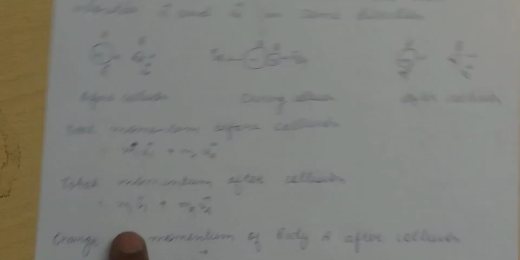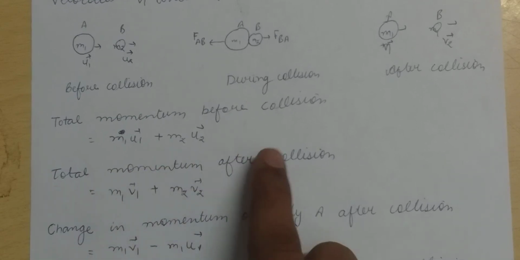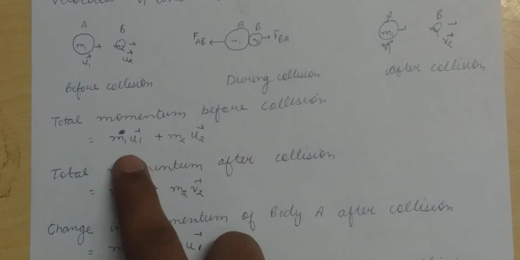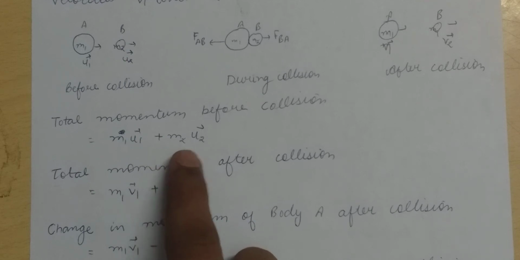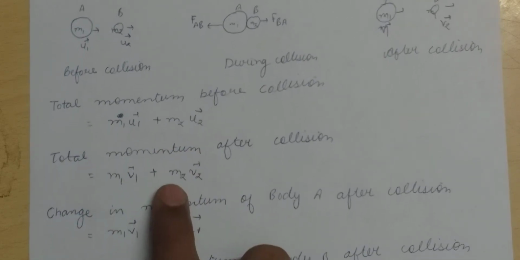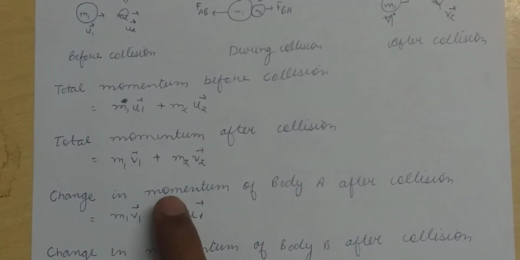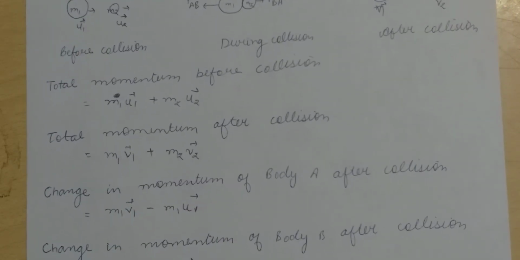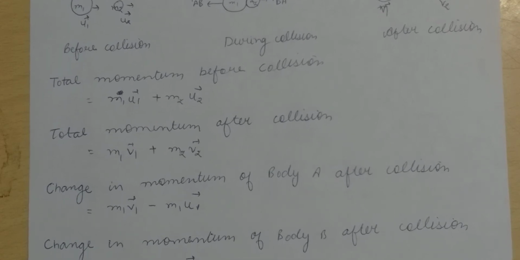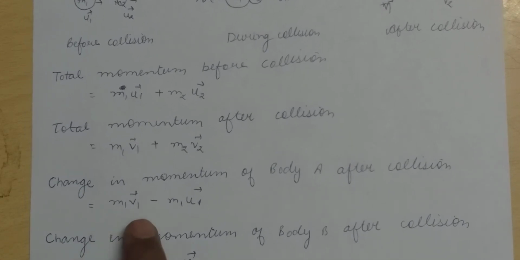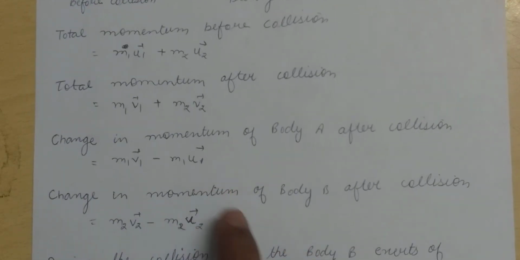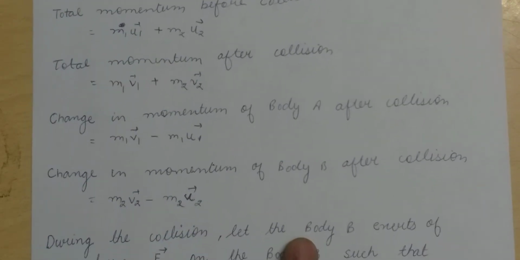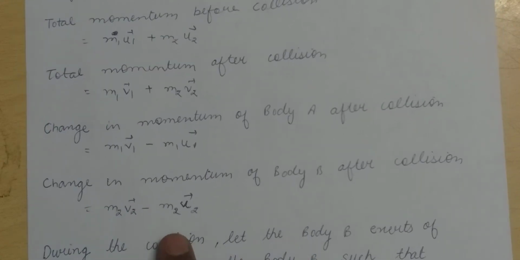So let's start. Total momentum before collision is equal to m1 u1 vector plus m2 u2 vector, and total momentum after collision is m1 v1 vector plus m2 v2 vector. So change in momentum of the body A after collision is m1 v1 vector minus m1 u1 vector. Change in momentum of body B after collision is m2 v2 vector minus m2 u2 vector.